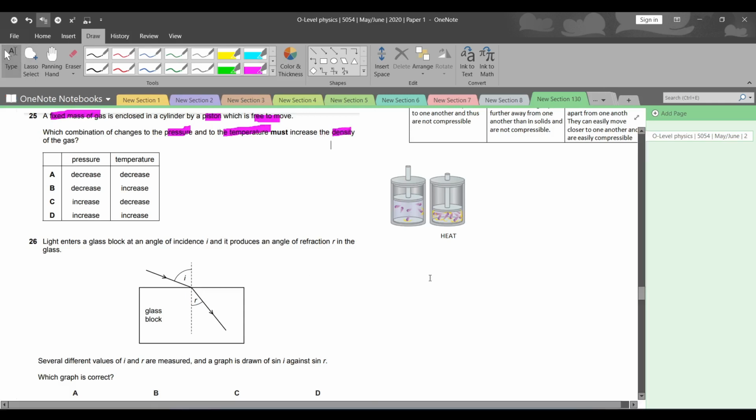Which combination of changes to the pressure and to the temperature must increase the density of the gas? So first of all, we need to figure out what density is. Density is equals to mass divided by volume. समझ आ गई? But the mass is constant. So that must mean that the volume is changing. है ना? Volume is changing क्योंकि mass तो हमारा constant है. So the only change in density we can get is by changing the volume.